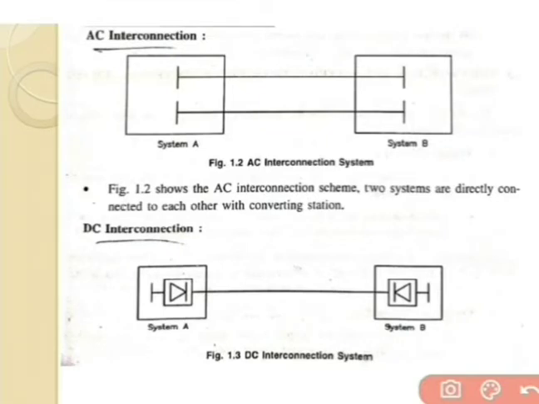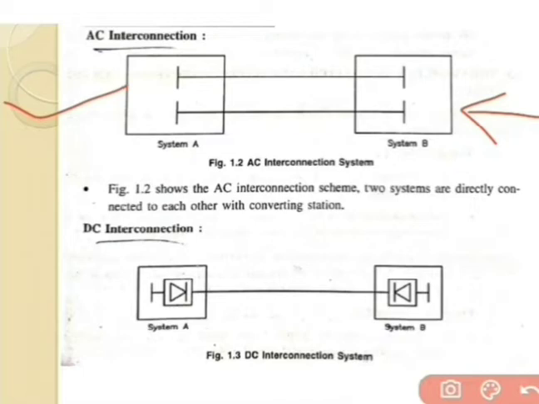In our previous figure we assumed generating station G1 and generating station G2. Here, as an example, we take system A, which is considered as generating station A, and system B, which is considered as generating station B. In between there is a transmission line connected over here, which is used to supply power from one generating station to the other.